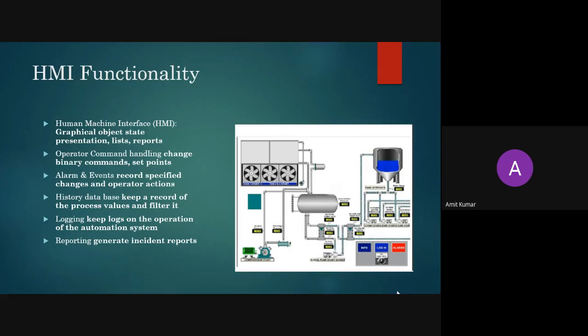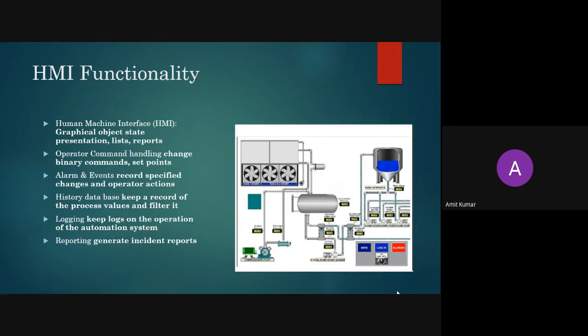So in Multisim, you are just clicking on the object and you are changing the value of that object. Like if it is a resistor, you are changing the value of the resistance and the unit. So these three things you are specifying. This will be very much similar to that, but here it will be a bigger object. So this kind of thing you can handle using operator command.